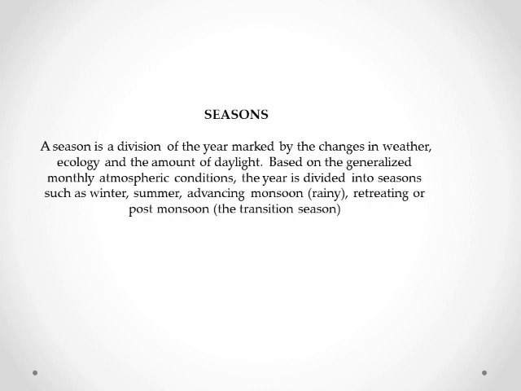A season is a division of the year which is marked by changes in the weather pattern, ecology, and the amount of daylight. Based on the generalized monthly atmospheric conditions, the year is divided into seasons such as winter, summer, a rainy season or advancing monsoon, and a retreating or post-monsoon season.